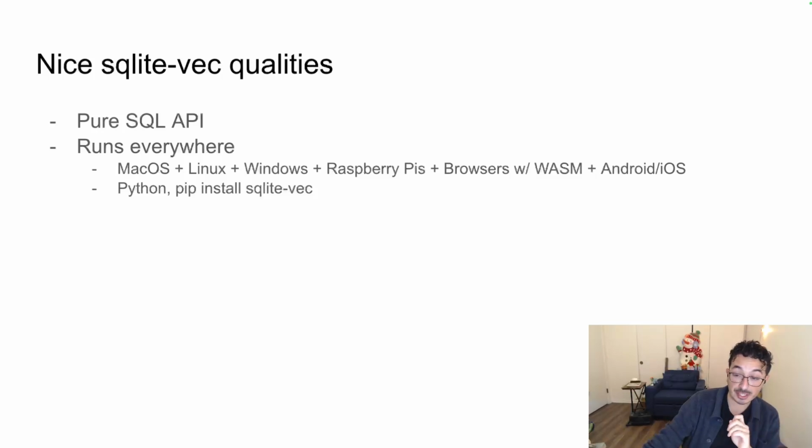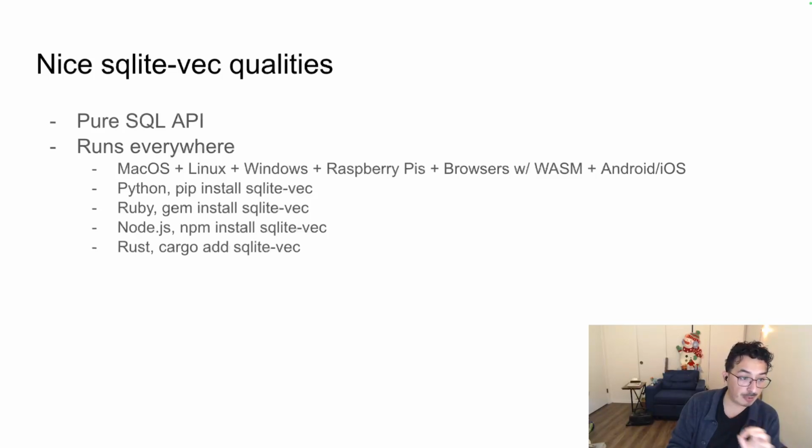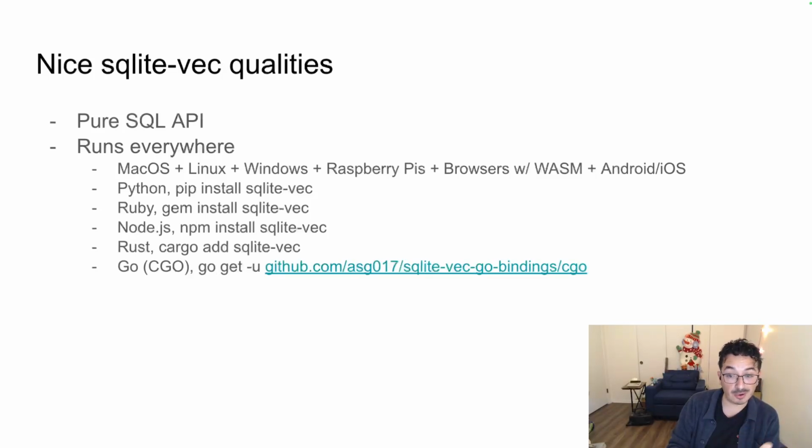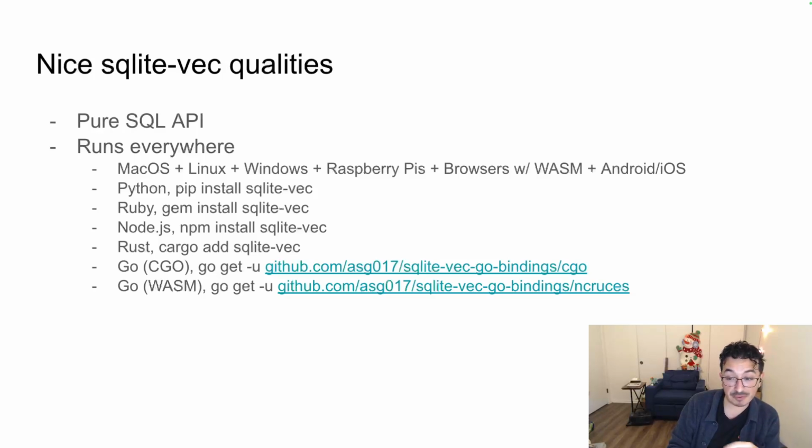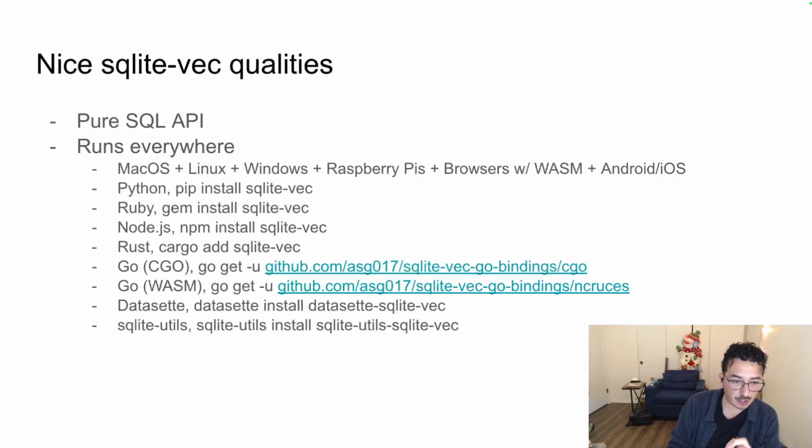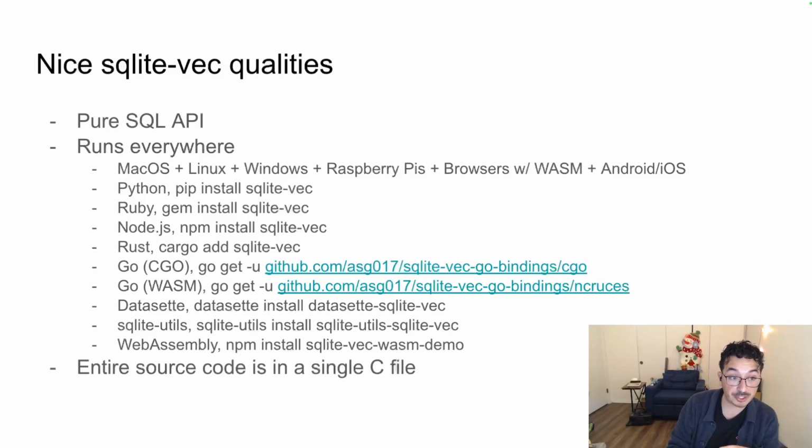I have also packaged sqlite-vec across many different package managers. For example, if you're using Python, you could pip install sqlite-vec. Ruby, gem install. Node.js, Rust, Go, there's a CGO version and a WebAssembly version if you don't want to use CGO. Datasette, there's a plugin for that. You could run datasette install to get it. sqlite-utils, which is a command line interface for working with SQLite databases that Simon Willison created, there's also a plugin for that. It also works in WebAssembly. There's a demo version that you can npm install if you want. So there's a lot of different ways to get started with sqlite-vec.